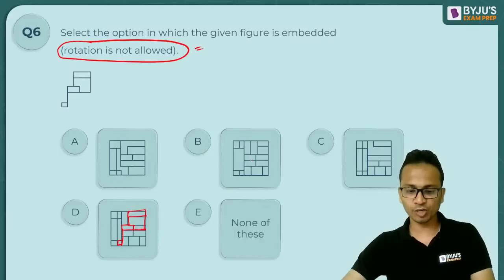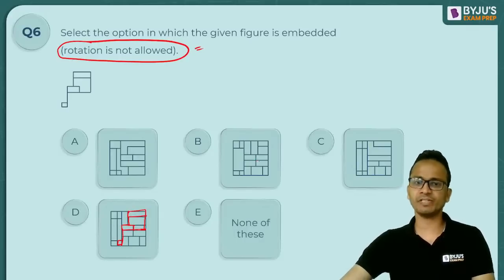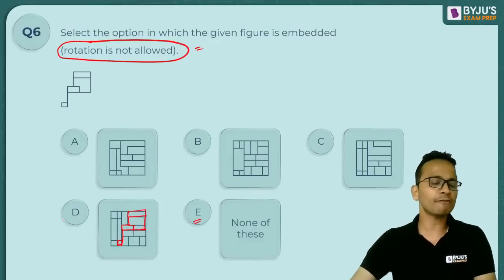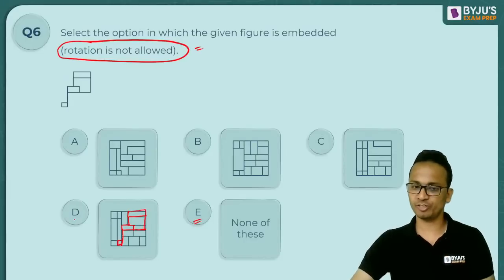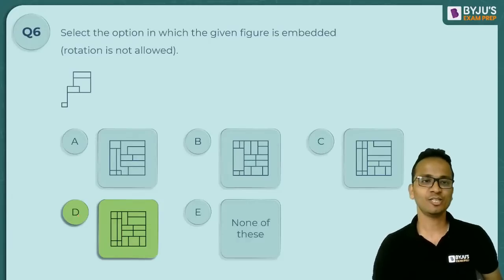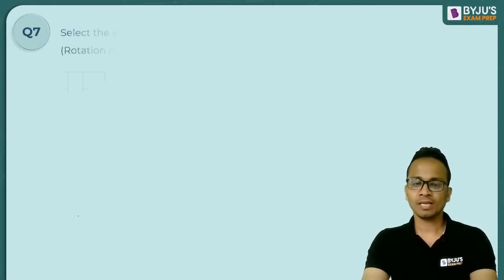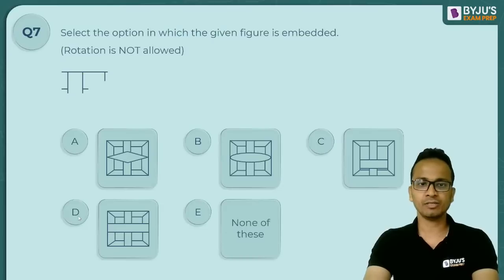So all of you have given option D. Deveti Creation has given an answer option E, but that will not be the answer, as I've already got a figure which completely embeds the question figure. So option D is yes, the correct answer. All right. Let's move on to question number 7. Like I was telling you, I have kept plenty of questions of this type for all of you. So question number 7 on your screen.